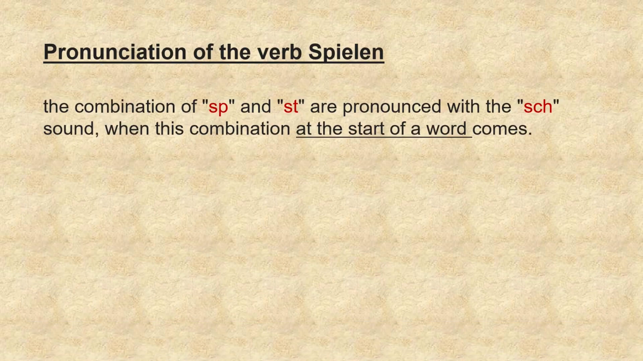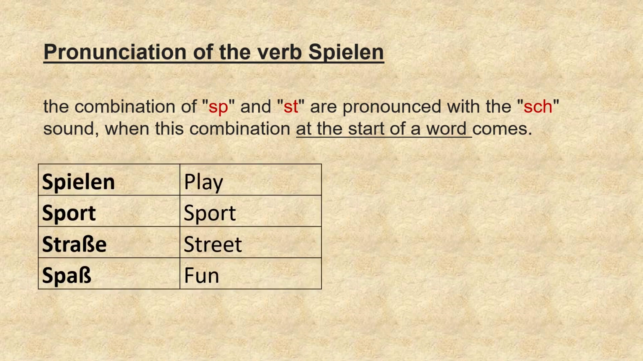Please note the pronunciation of the verb spielen. It is spielen, not spielen. In general, the combination of sp and st are pronounced with the sh sound when this combination comes at the start of a word. For example, spielen, Sport, Straße, Spaß.